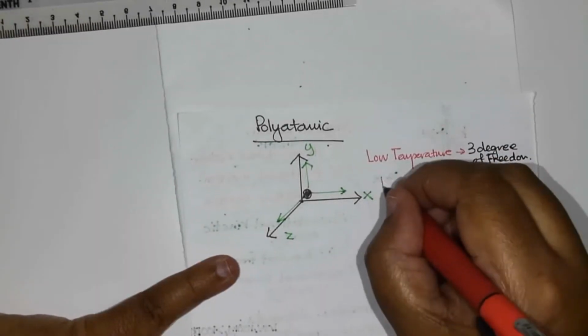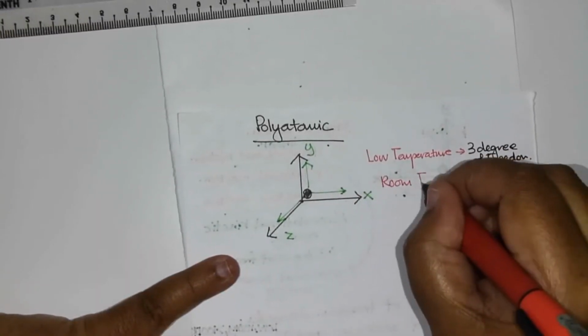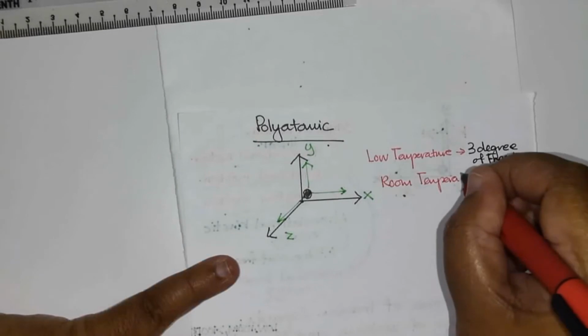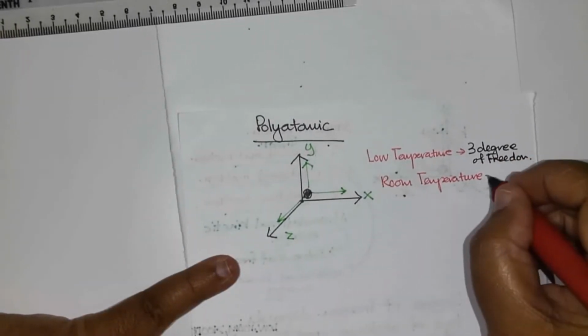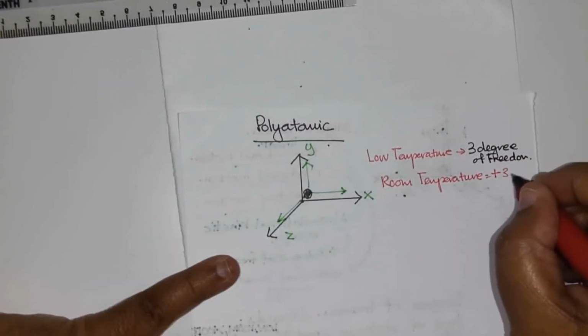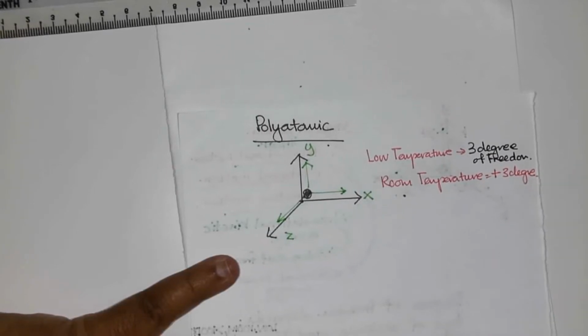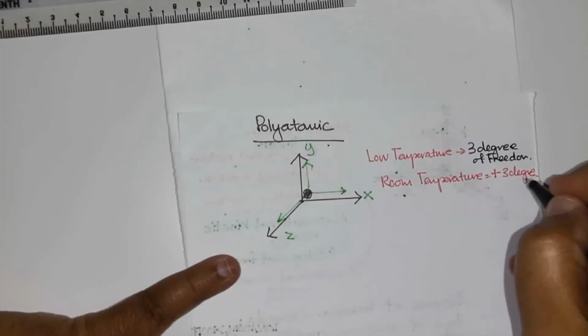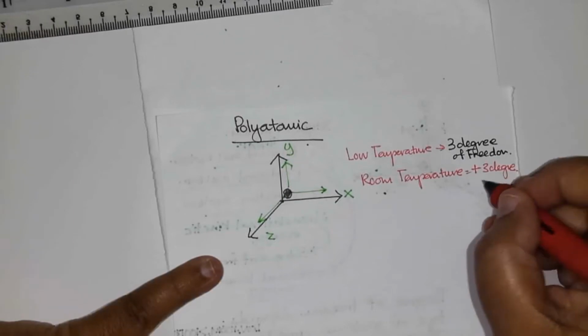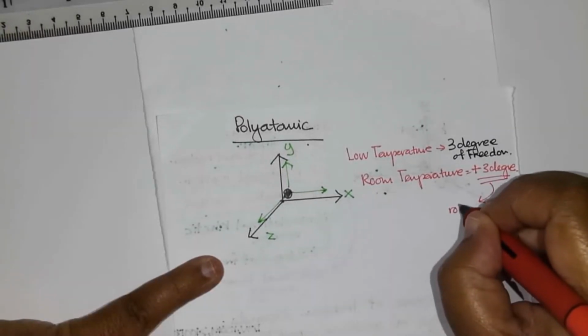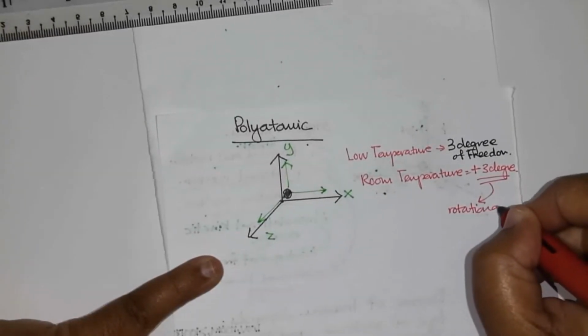At room temperature, add another 3 degrees of freedom. That means it can rotate, and these 3 degrees of freedom are rotational motion.